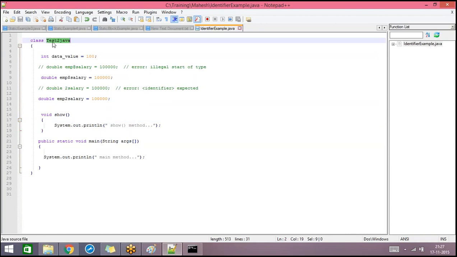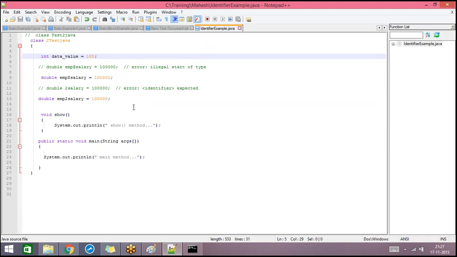I have chosen the name as test2 Java, but if I choose the name as 2test Java, is that valid? I have chosen the class name as 2test Java.